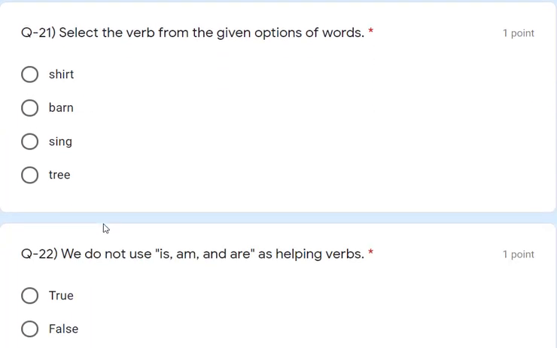Question number 21. Select the verb from the given options. Here we need to select the verb. Verb means showing action. Short, burn, sing, and tree. So here sing shows the action, which you can sing. So sing is the correct answer because it is the verb which shows the action.